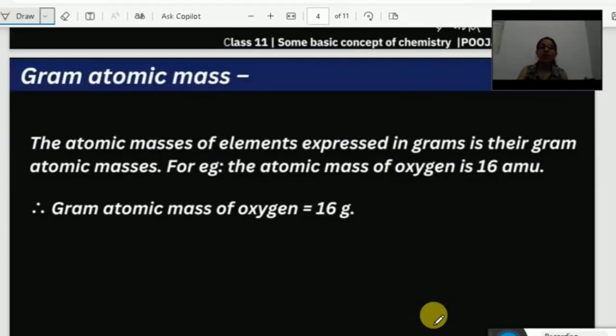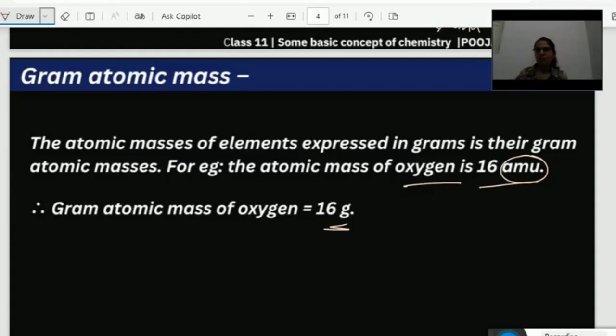Now let's learn what is gram atomic mass. Atomic mass measured in terms of grams is known as gram atomic mass. A very simple thing, right? So the atomic masses of elements expressed in grams are their gram atomic mass. See, very simple. The atomic mass of oxygen is 16 AMU. But if I want the gram atomic mass, what I have to write? The same thing, but in place of AMU, I am going to write gram.